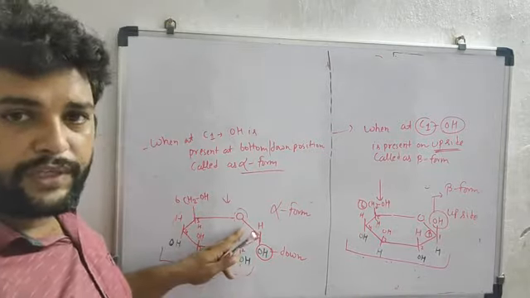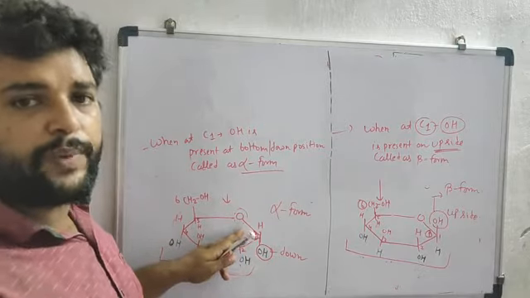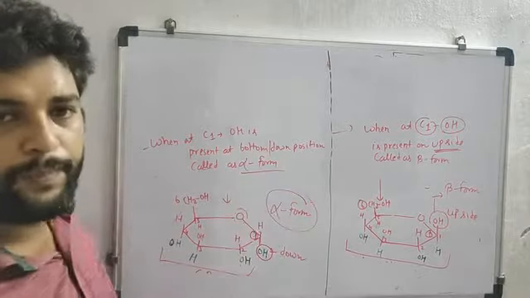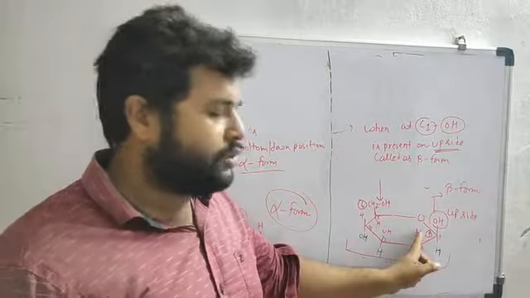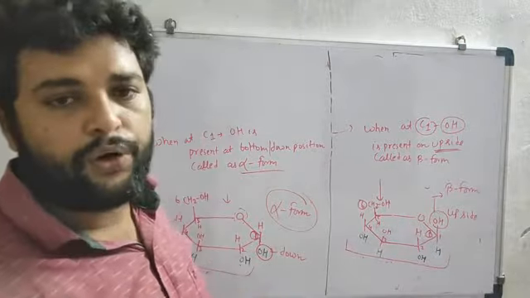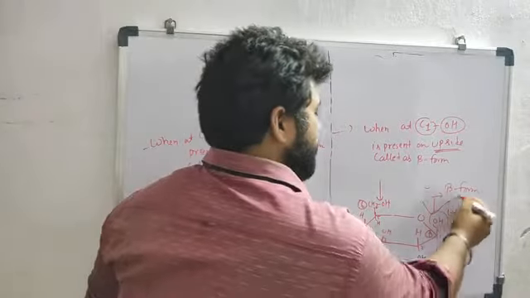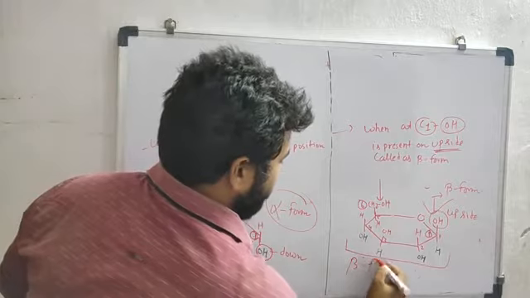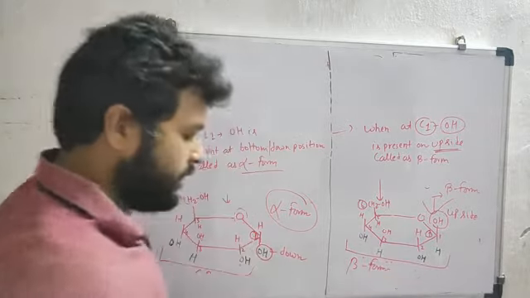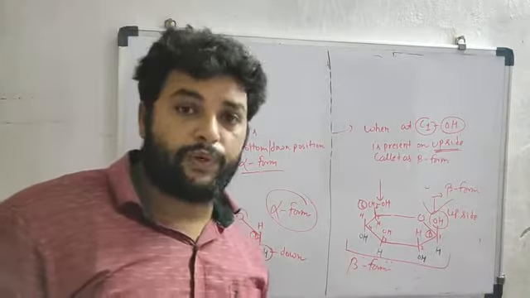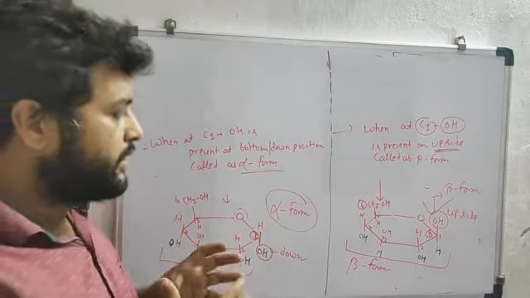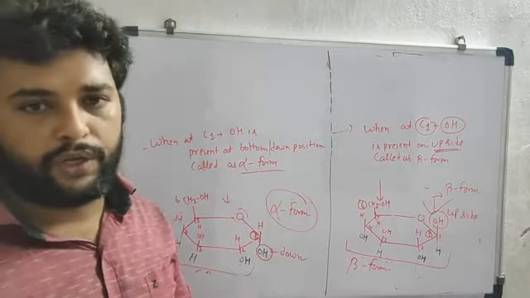This is the first carbon. If OH is present on the downside, then it will be the alpha form. Here also go to the first carbon. If OH is present on the upside, then it will be the beta form. So this is some common concept which we have to discuss. I think all these things that I have described, you really got the point.